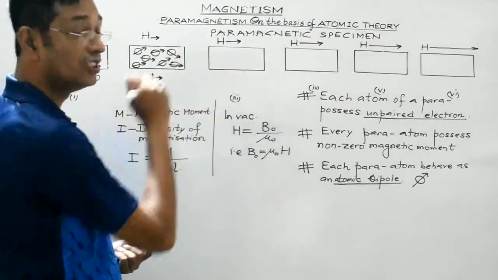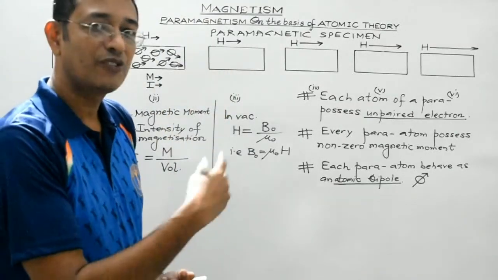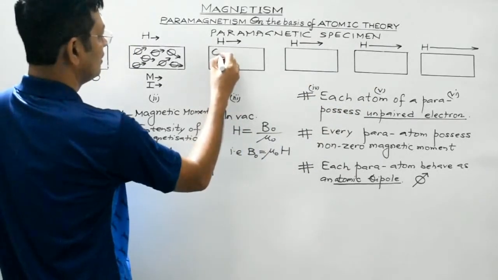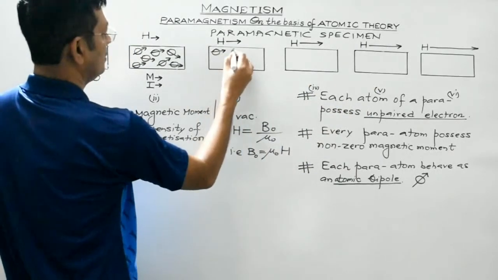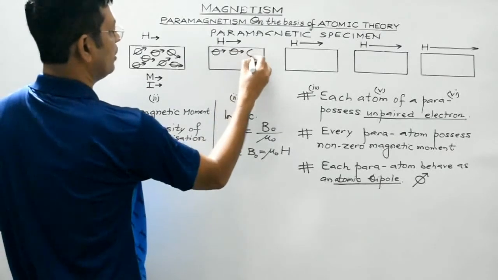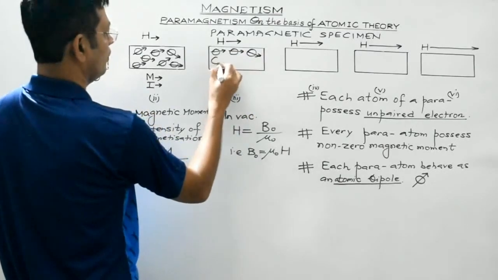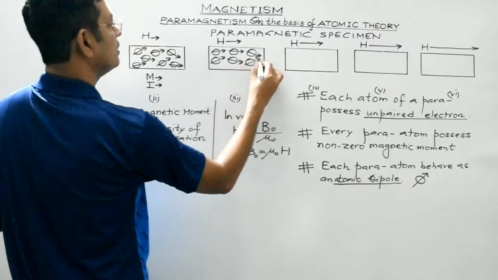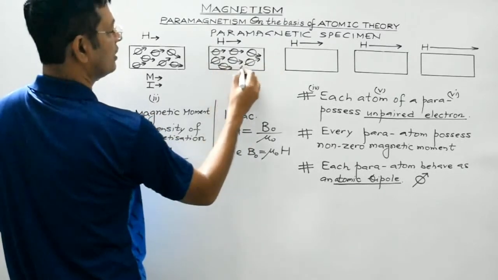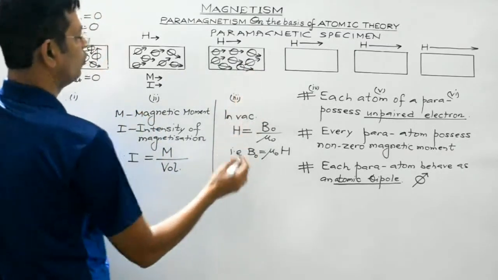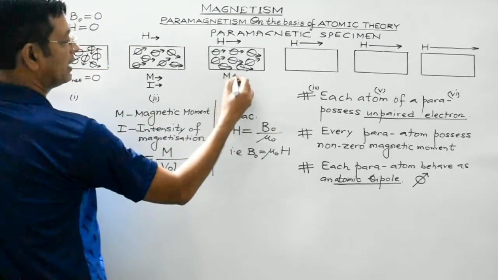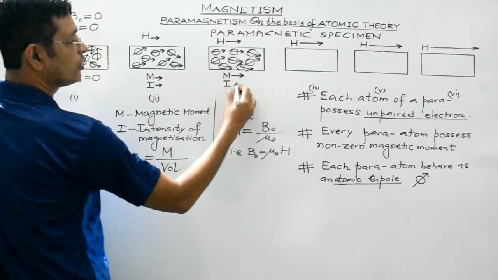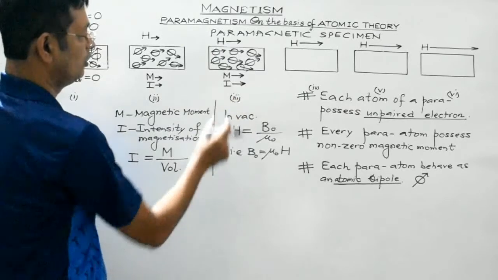Now, third case. The external field is increased still further. So what happens is, now the alignment will be more symmetrical. It will be more towards the external field, along the direction of the external field. So here the magnetic moment increases further, so the intensity of magnetization also increases further.